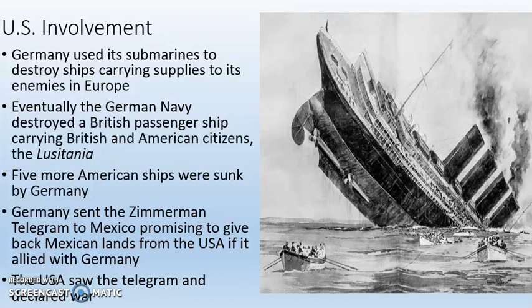So you may be thinking to yourself, why does the U.S. get involved? Well, the United States of America was selling lots and lots of guns and munitions to Great Britain and the French. Germans knew this. So the Germans send submarines out into the Atlantic Ocean to destroy American ships carrying weapons to the Allies. Eventually, this goes wrong for Germany, and one of their submarines sinks a British passenger ship known as the Lusitania.